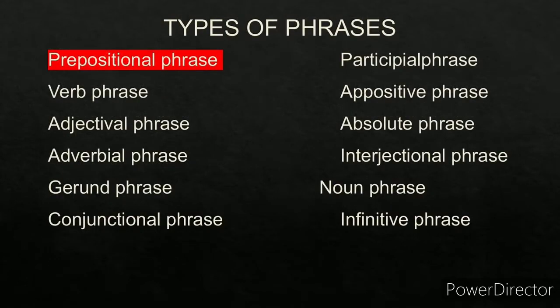Now let us understand the types of phrases. There are a total of 12 types of phrases. For example, prepositional phrase, verb phrase, adjectival phrase, adverbial phrase, gerund phrase, conjunctional phrase, participle phrase, appositive phrase, absolute phrase, interjectional phrase, noun phrase, and infinitive phrase. However, in today's lecture, we shall be focusing only on the prepositional phrases.